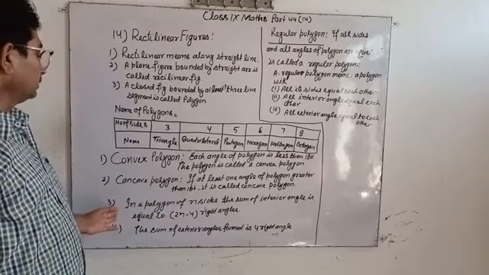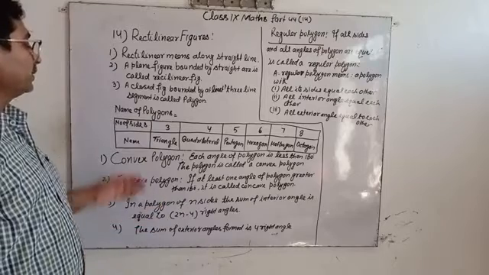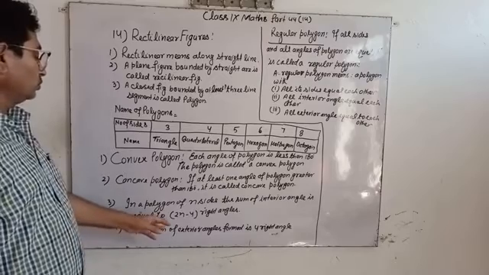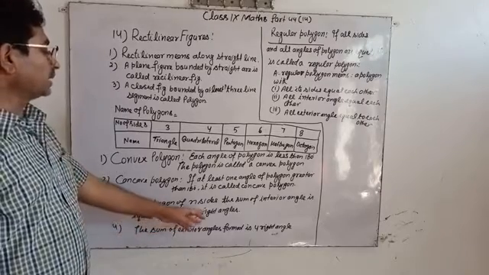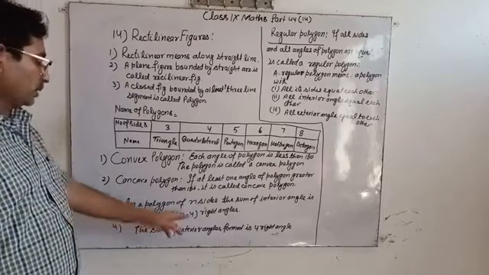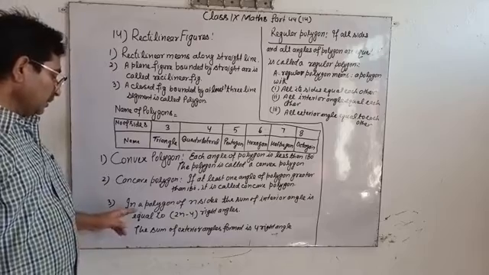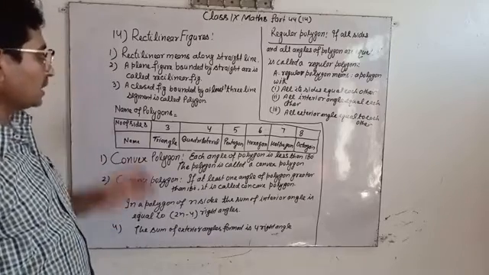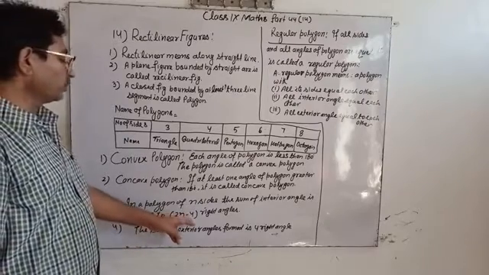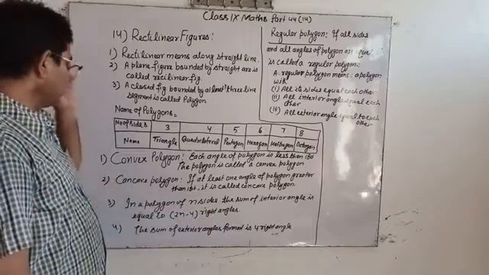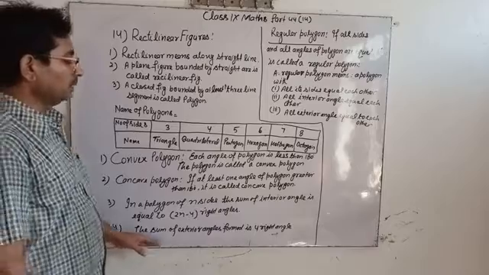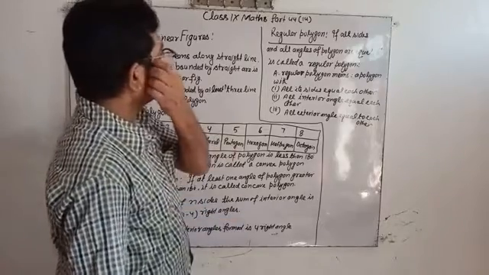In a polygon of n sides, the sum of interior angles is equal to (2n minus 4) right angles. The sum of the exterior angles formed by the polygon is 4 times a right angle, that is, 4 right angles.